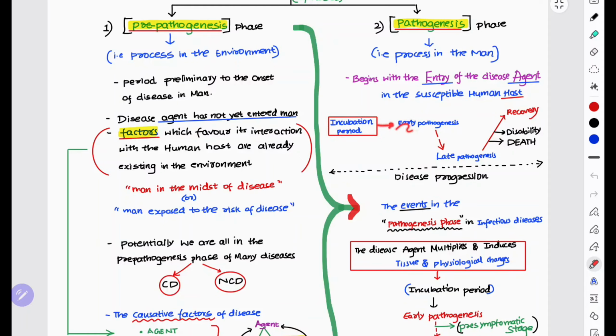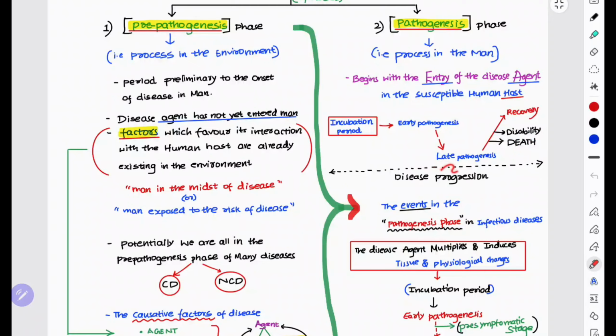After the incubation, there is the early pathogenesis phase and the late pathogenesis phase. After that, the individual may heal or recover, or the host may be left with disability, or at last there can be death also.